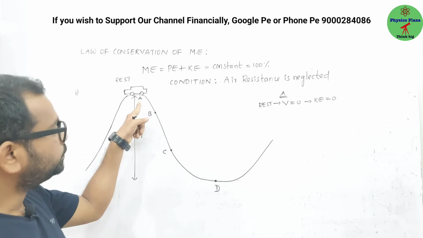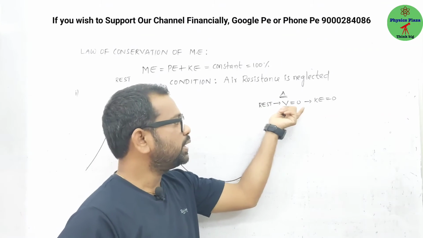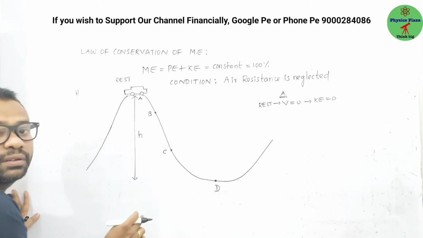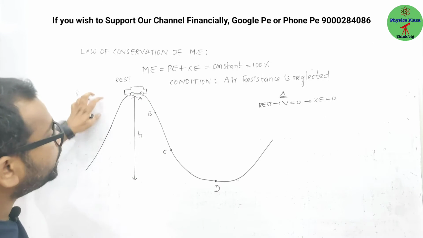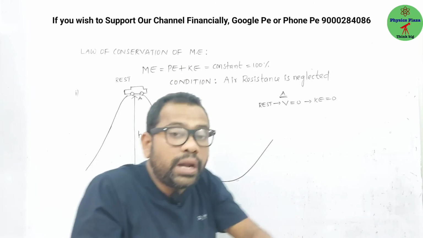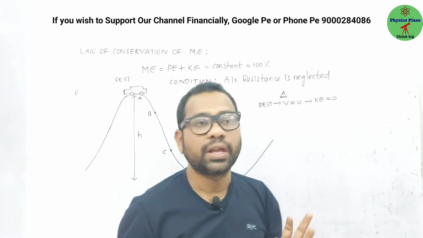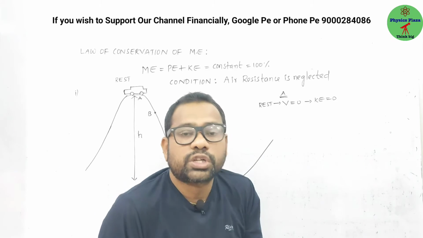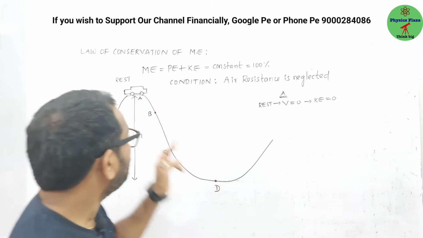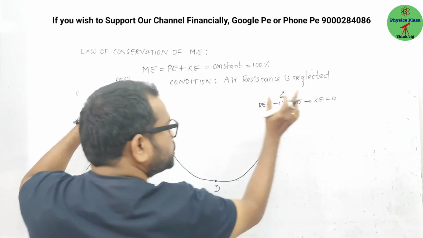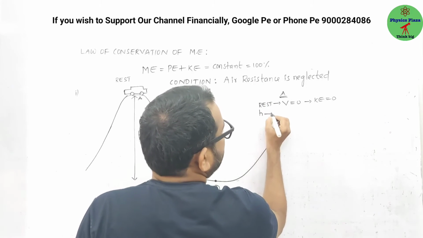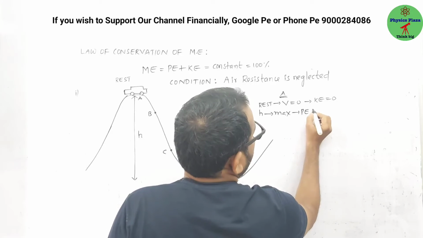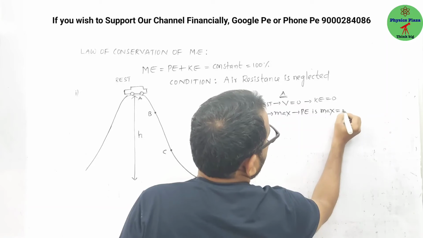At this position, it is at rest, so speed is 0 and kinetic energy is 0. But it is placed at a maximum height, right? Maximum height means whatever energy the body has is only in the form of potential energy. At a point A, kinetic energy is not taking any contribution. Only potential energy. As height is maximum, potential energy is maximum. So that is maximum, 100%.